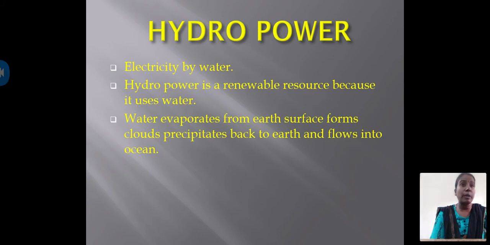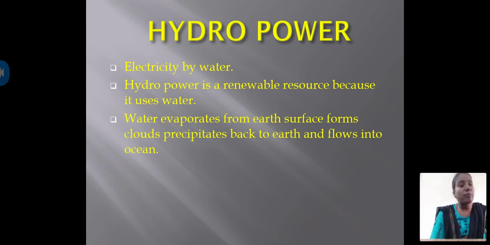Why is it renewable? Because when water dries up, it moves into the atmosphere and forms clouds, and naturally these clouds change into rain again, so the water comes back onto the ground through a cyclic system.